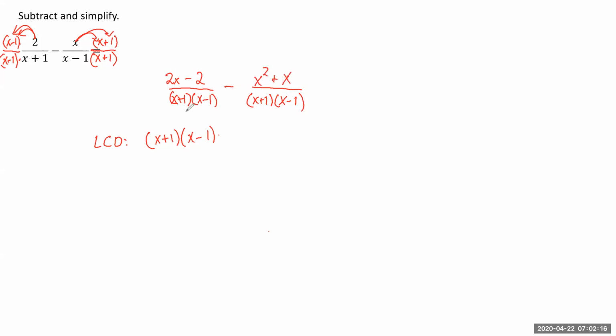All right, and so now that we have this common denominator, we can do the subtraction. I like to think of, okay, we're going to distribute this negative. We have a negative x squared and a negative x. So if we're writing this out, we'll start with the negative x squared. And then we had a positive 2x minus an x. So that would just give us an x. And then we have minus 2, and that's just going to be minus 2. So that's all over x plus 1 times x minus 1.